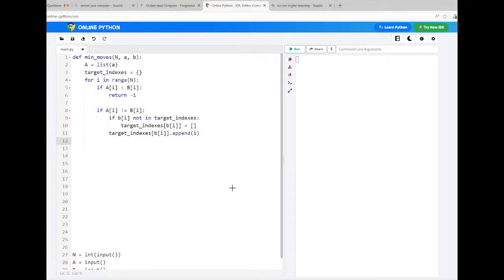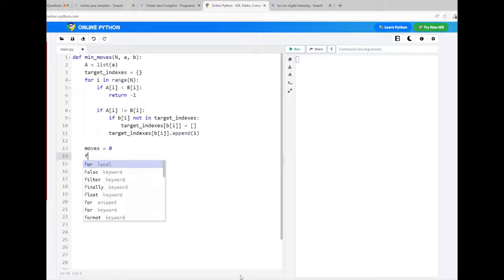For that we declare a variable, this you should do after coming out from the for loop. So moves is equal to 0. You declare moves as 0. Then you created the dictionary, no? So now run a loop on the dictionary and get all the target characters and their indexes where they should be replaced. So for that you run a for loop here. The key becomes the target character now.